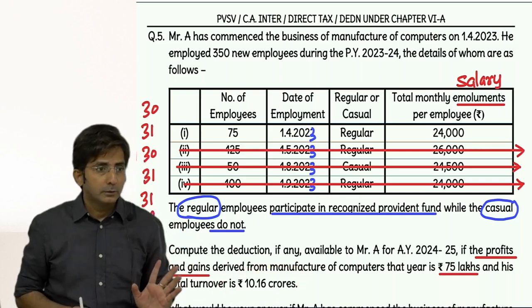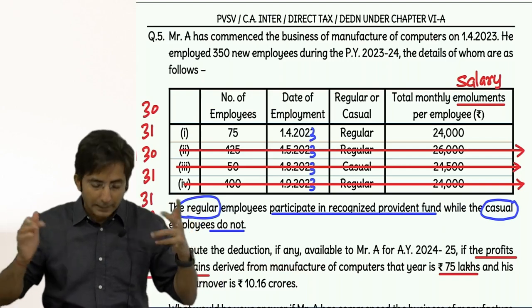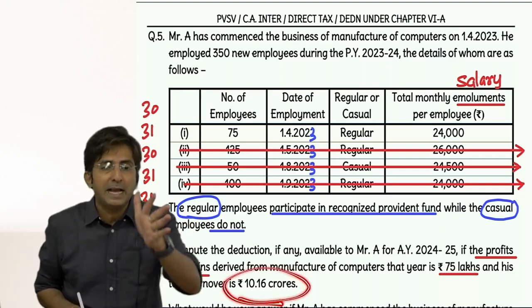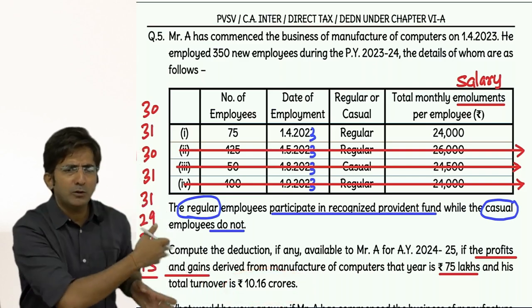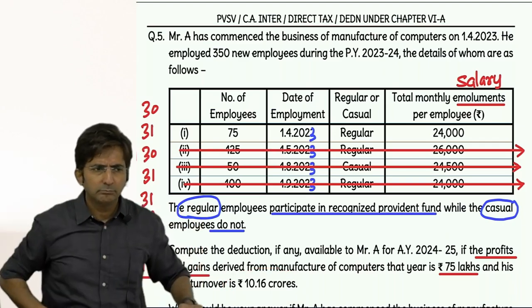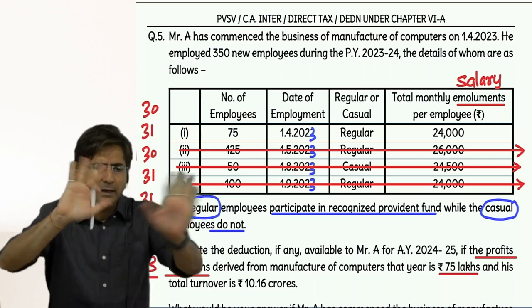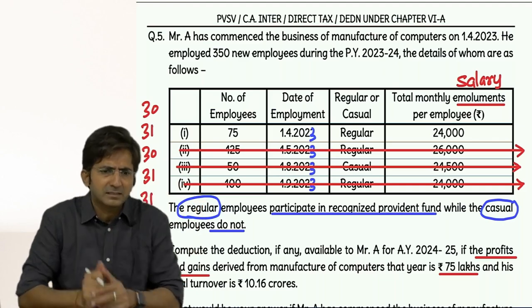10.16 crores. So that means he is eligible for deduction under 80 JJAA. Tell me, what if his turnover was only 40 lakhs? Then we should write a note. You have asked me a question on 80 JJAA, but I will not take it, because my assessee is not eligible. Why not eligible? Because his turnover is only 40 lakhs.